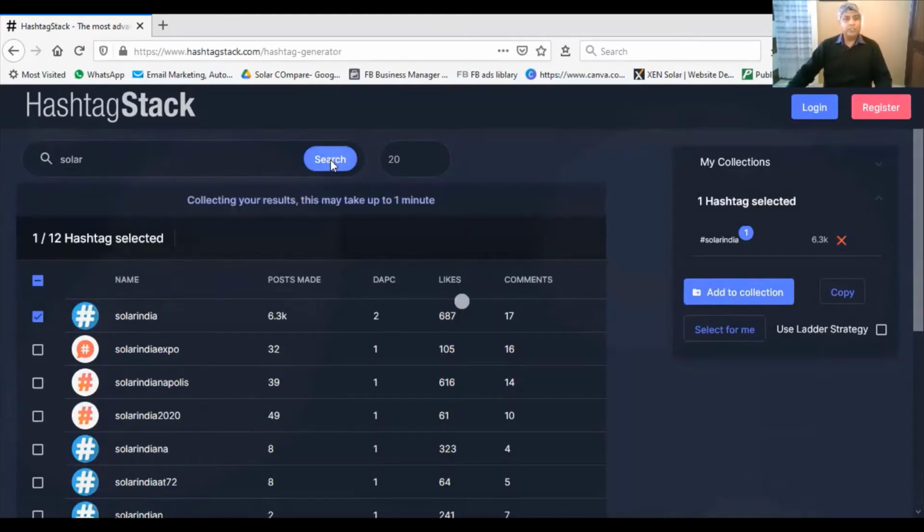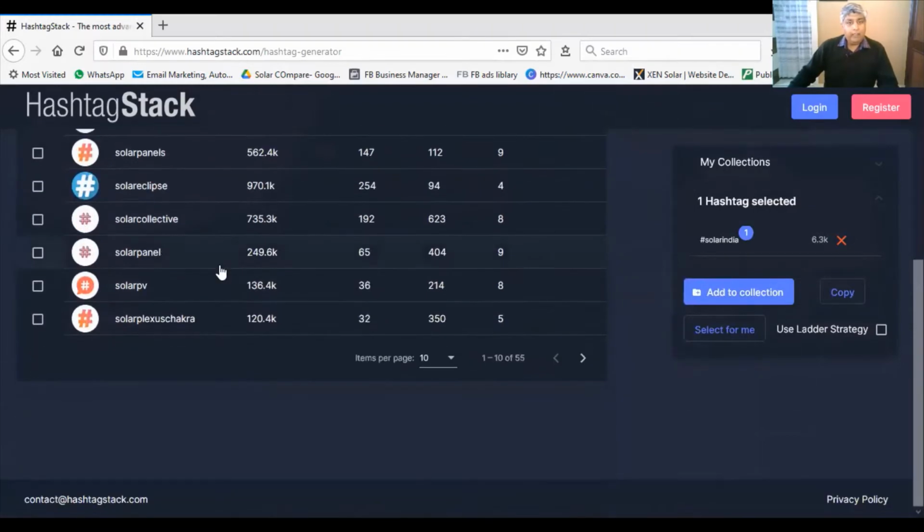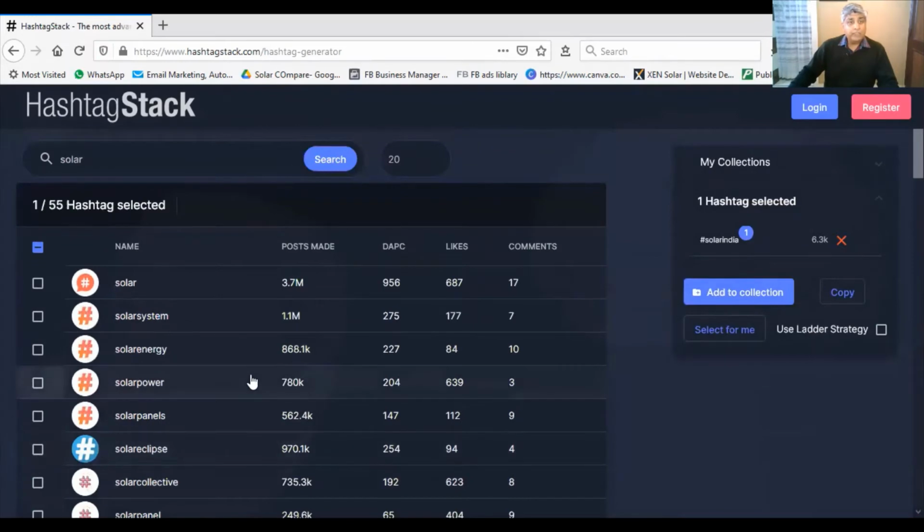So when we search over here, okay, here are some hashtags. There are about 55 hashtags that they show, and we will put it to 50, and let's see what comes up. Okay, so quite a few hashtags are actually over here. So first is solar. Now, as I told you, solar is a high value hashtag. It has 3.7 million posts made. So if you put one post from your side, it gets drowned.